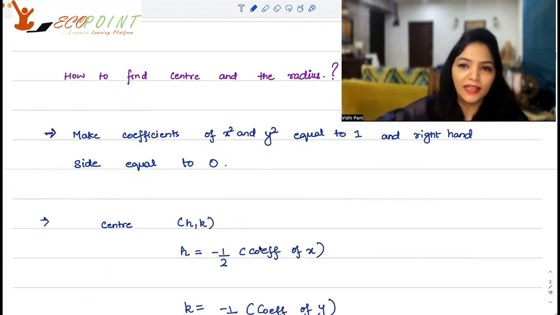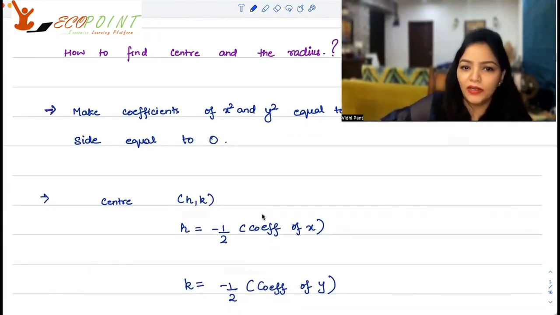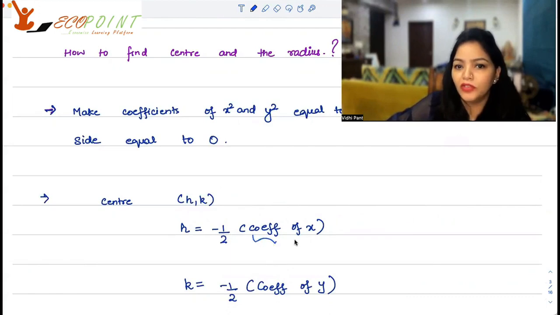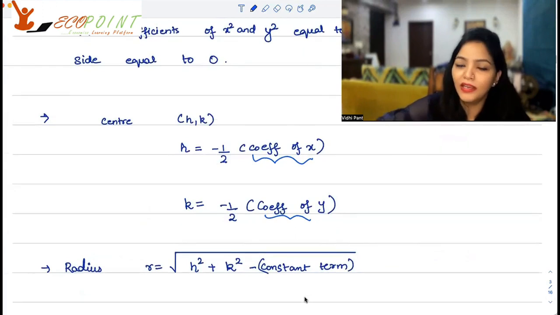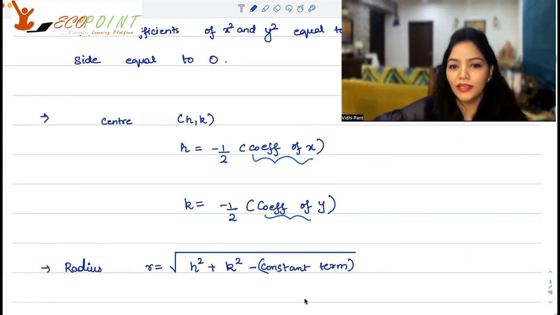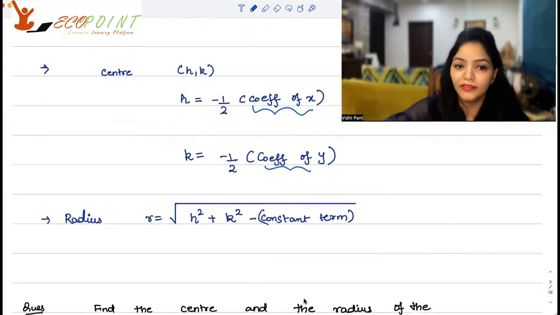So your center h, k is nothing else but, if you notice, h is minus half of the coefficient of x, and k is nothing but minus half of the coefficient of y. Radius is the square root of h square plus k square minus the constant term.